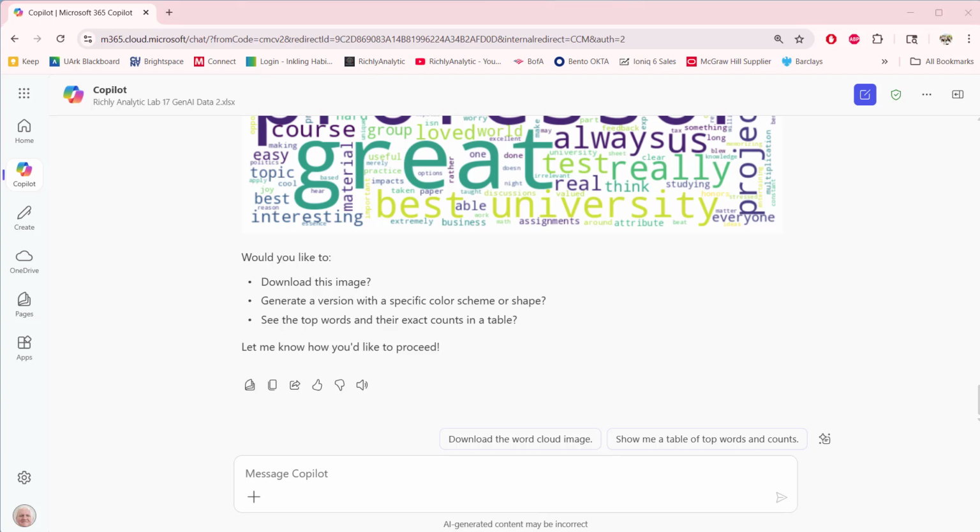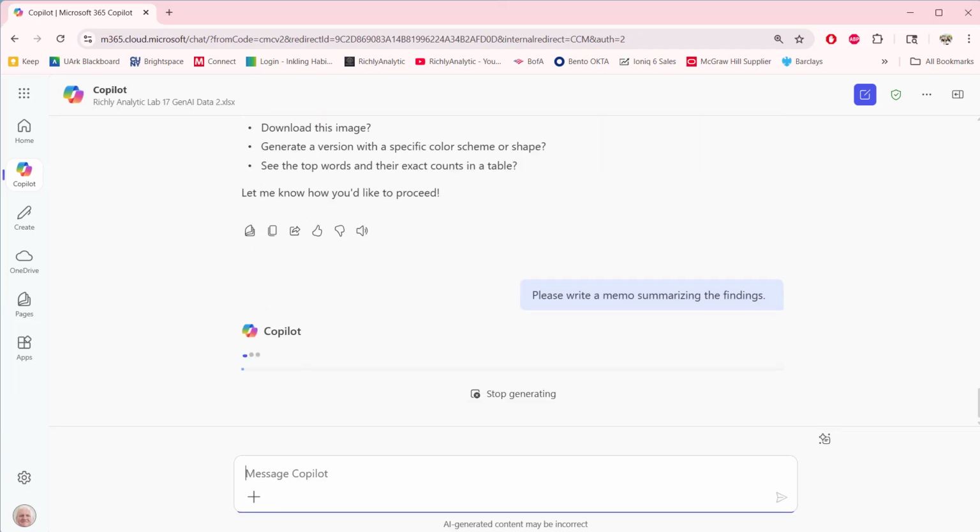Okay, and the next thing we want to do is ask it to write a memo summarizing the findings. Here's what we found. How do we summarize? That's one thing that Gen AI is particularly good at, summarizing. And so here we see the way it would summarize it in terms of a memo. We'll just wait for that momentarily to produce.